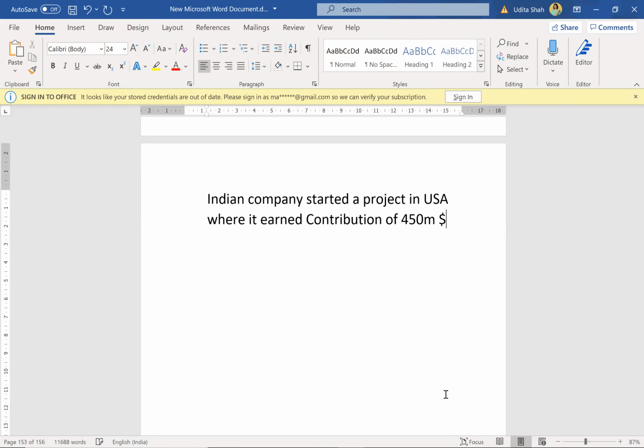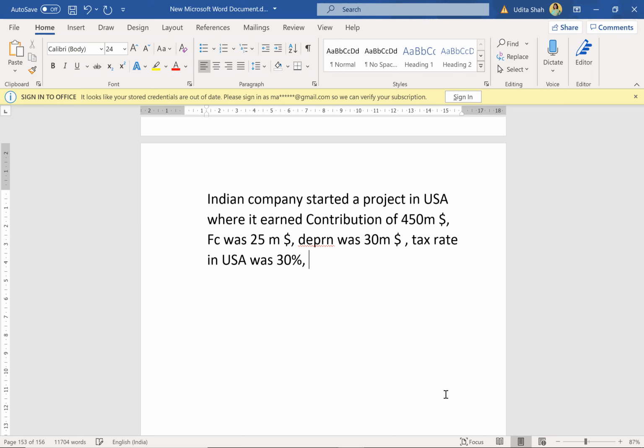Fixed cost was $25 million. Depreciation was $30 million. Tax rate in USA was 30%.